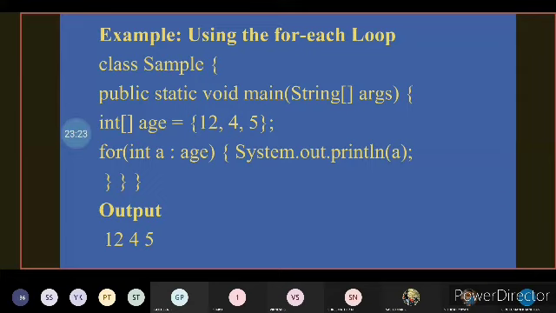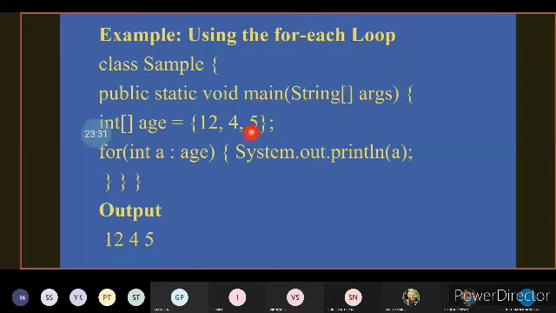The next one is, with the help of for each loop, how to access the elements in Java. So we have already discussed this. There is a loop called for each loop in Java. With the help of for each loop, it is possible to access the elements from the array. So using for each loop, how to access the elements of the array.